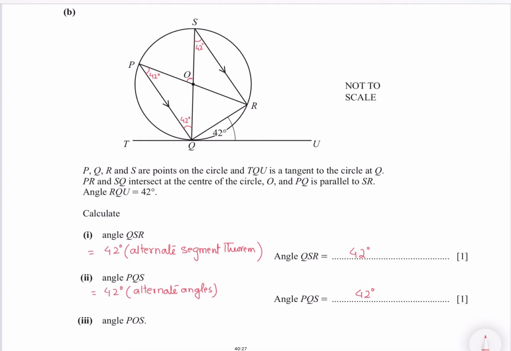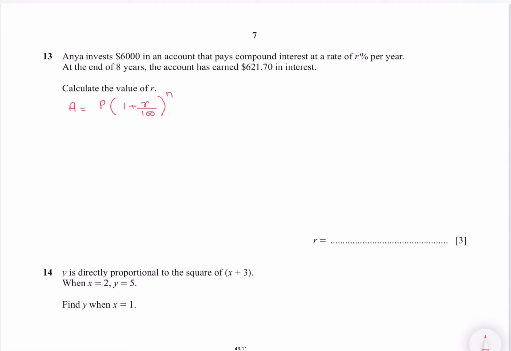Anaya invests $6,000 in an account, pays compound interest rate R%. At the end of 8 years the account earned 621.7. Calculate the value of R. Okay, so this is the formula, and in A you have to write 621.70 plus 6,000. Oh, sorry, I forgot to add it, so let me correct it. So 621.70 plus 6,000, this is your A.